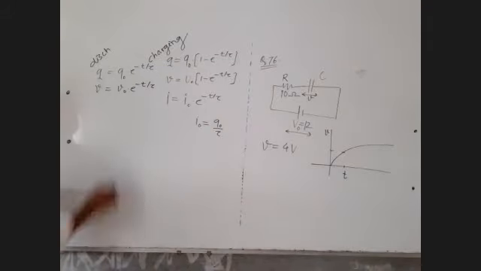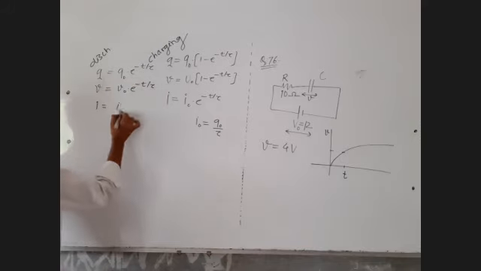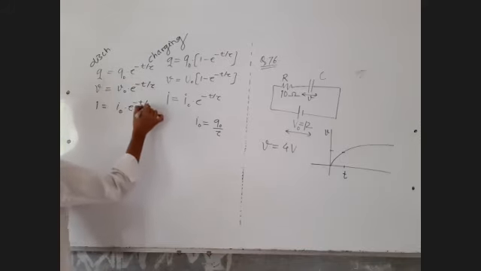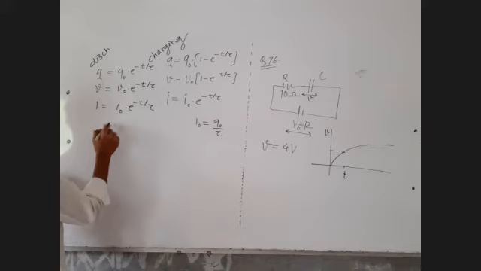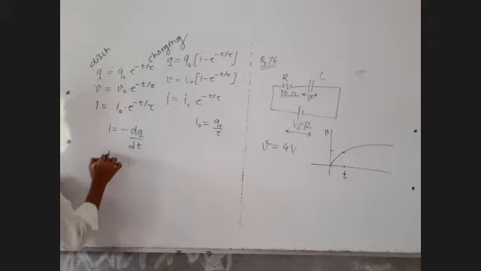Here current also decreases exponentially. Once the capacitor gets fully discharged, charge flow stops, meaning current stops. And we know that the instantaneous current in the discharging case is minus dq by dt. These are the things which you shall remember. And this I naught value is equal to Q naught upon tau.